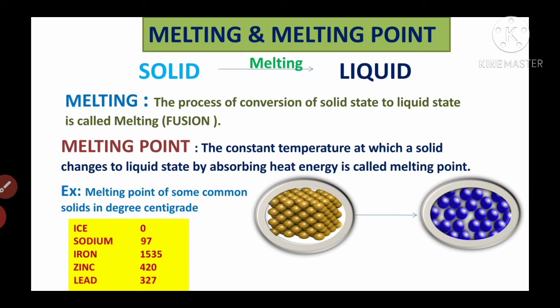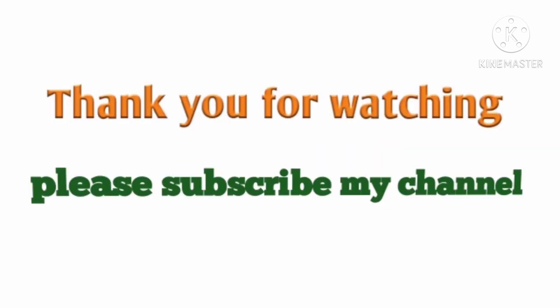Finally, what we mean to say in this class is that solids change into liquid state by applying heat energy. It is called melting. The constant temperature at which solid changes to liquid state is called melting point. During melting, particles absorb heat energy and their kinetic energy increases so that the particles move. So the distance between the particles increases, and the state changes from solid to liquid.